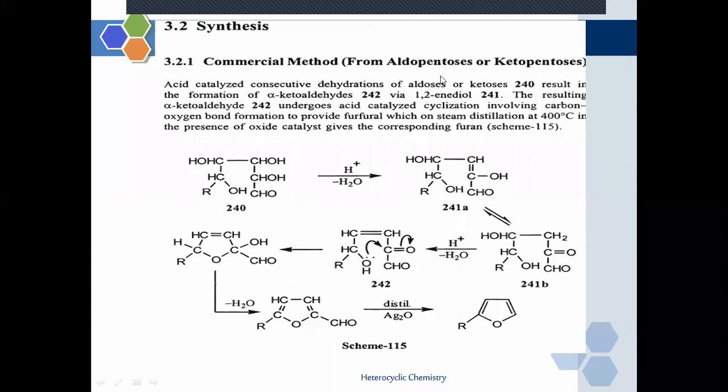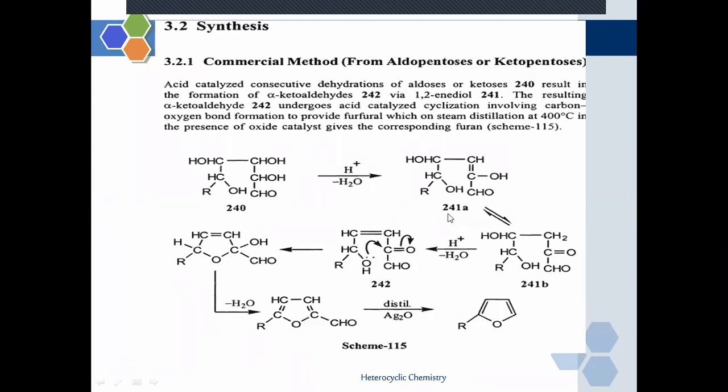Of aldoses or ketoses. Which aldoses and ketoses have we taken here? We have taken aldopentose or ketopentose. Now this aldopentose or ketopentose, in the presence of acid, is dehydrated. They remove a water molecule